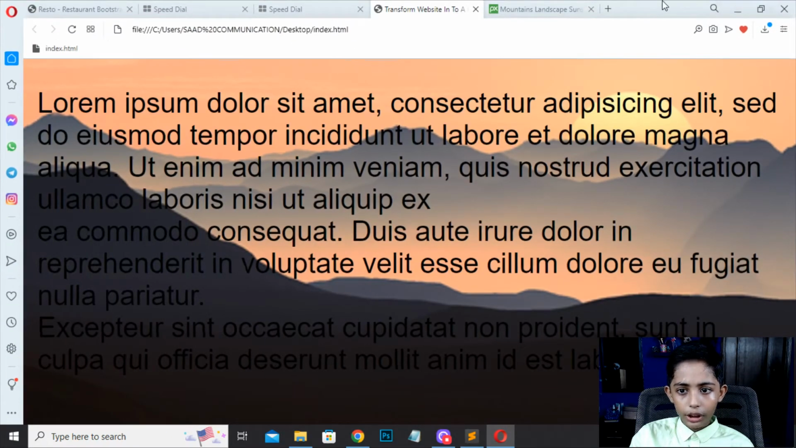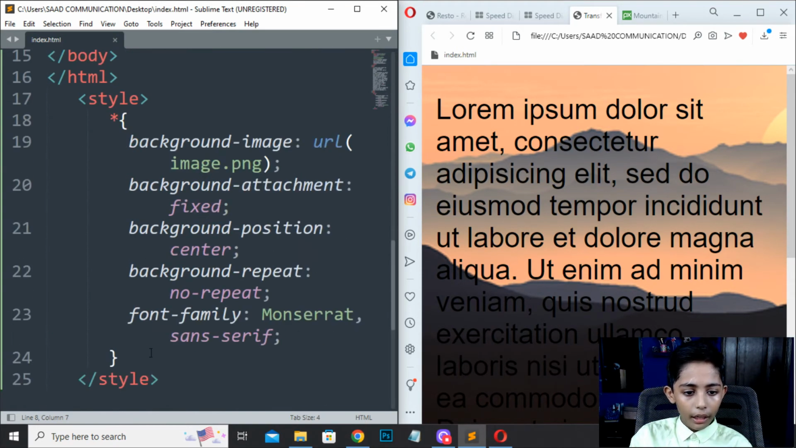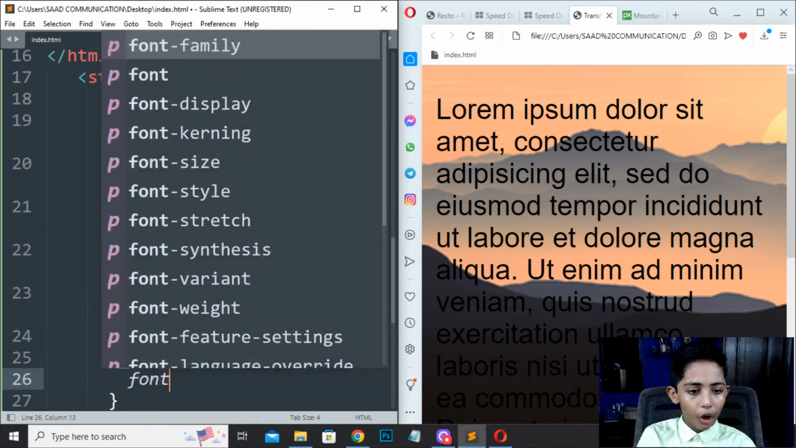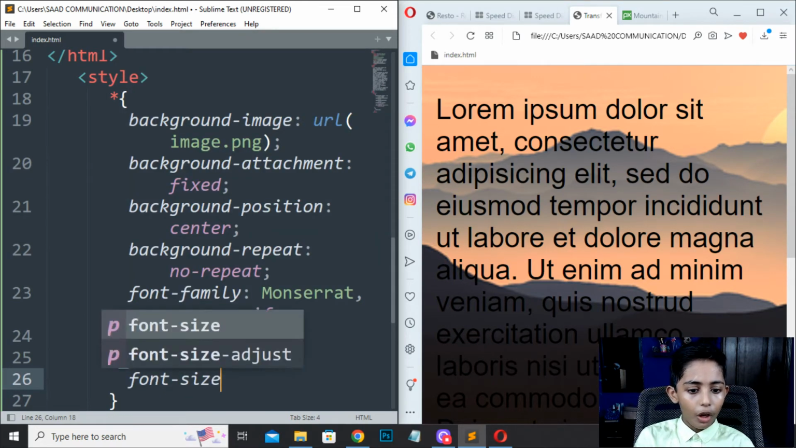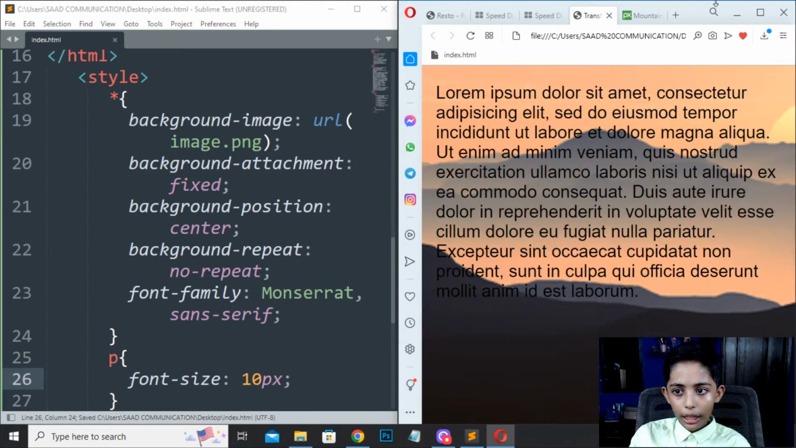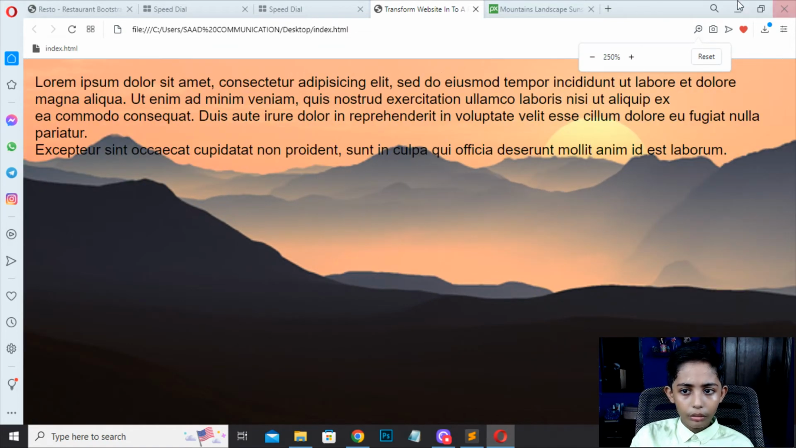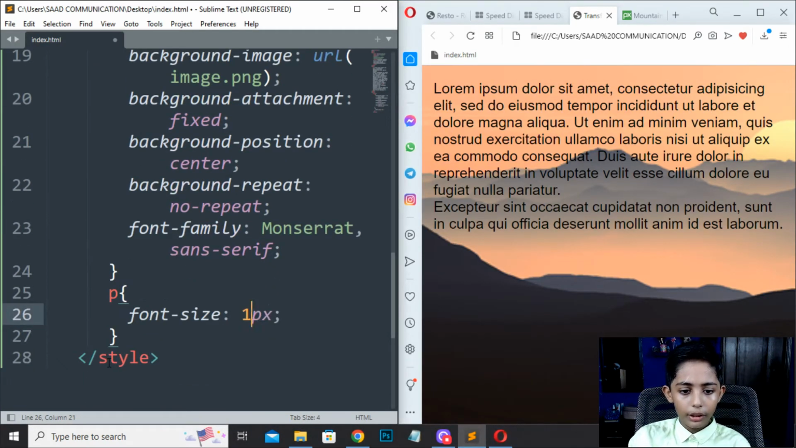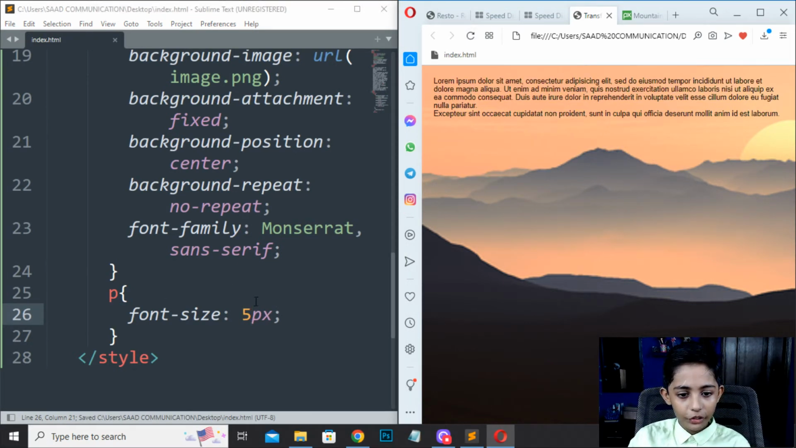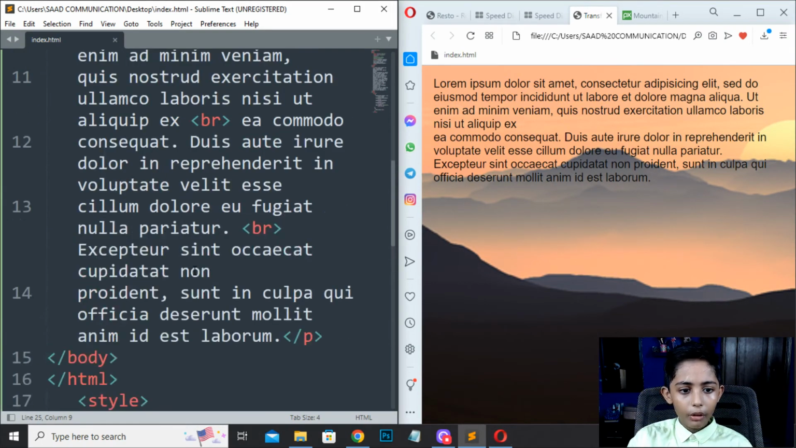So it has also come, but its size is very big. So now here I will write P, font size should be 10 pixels. Save here, refresh. So 10 is too big. So 5, save here, refresh. So 5 is so small, so 8, save here, refresh. So 8 is better.